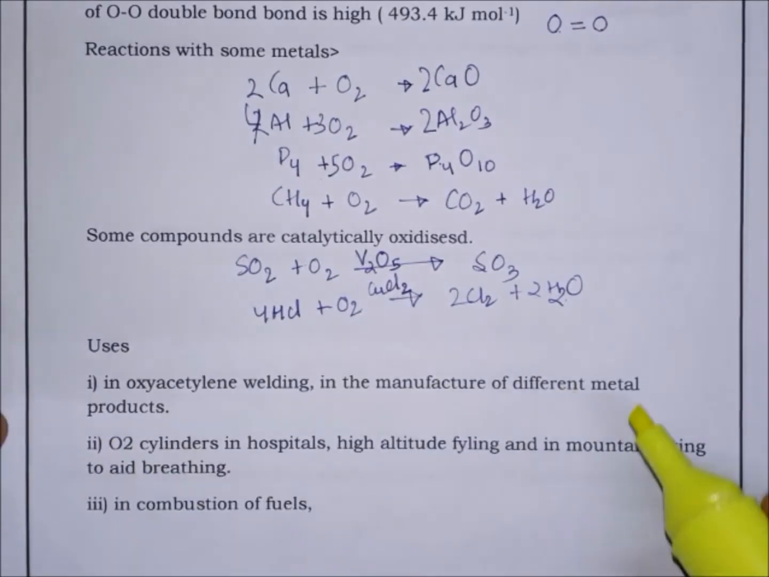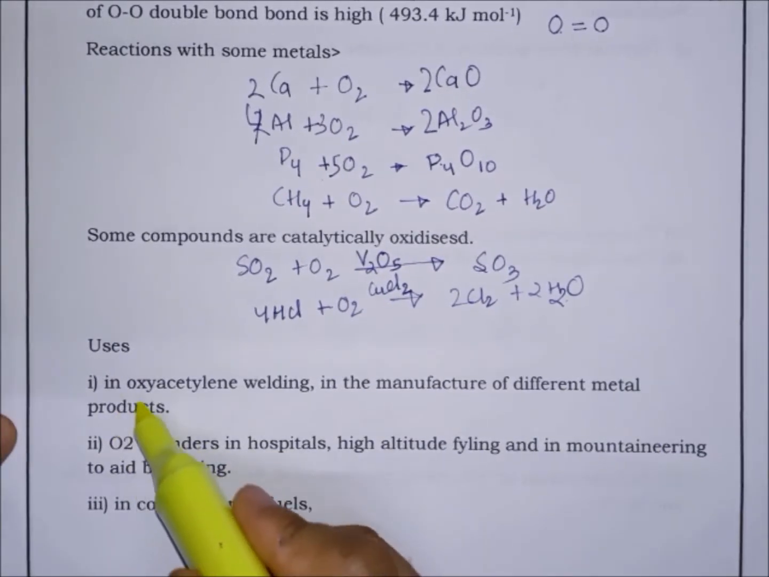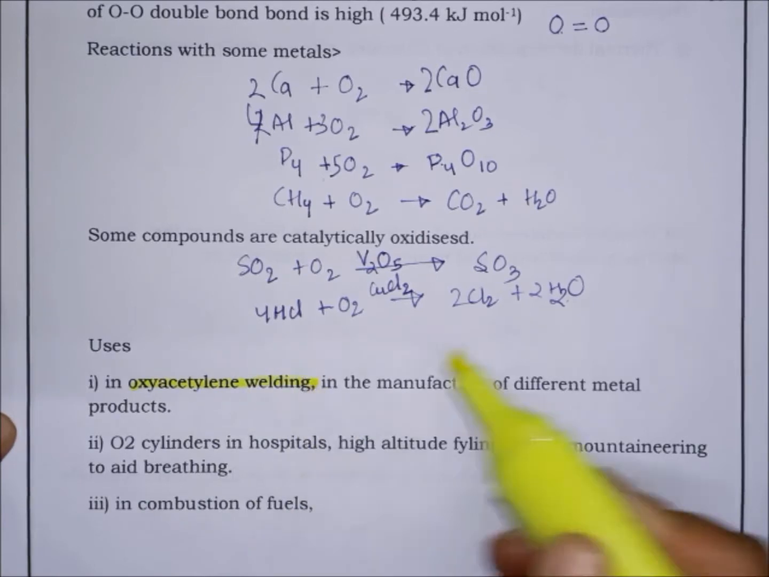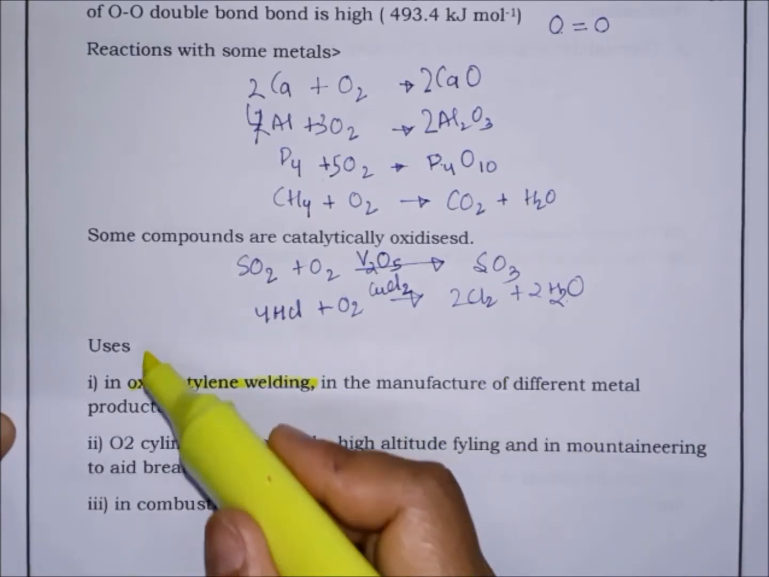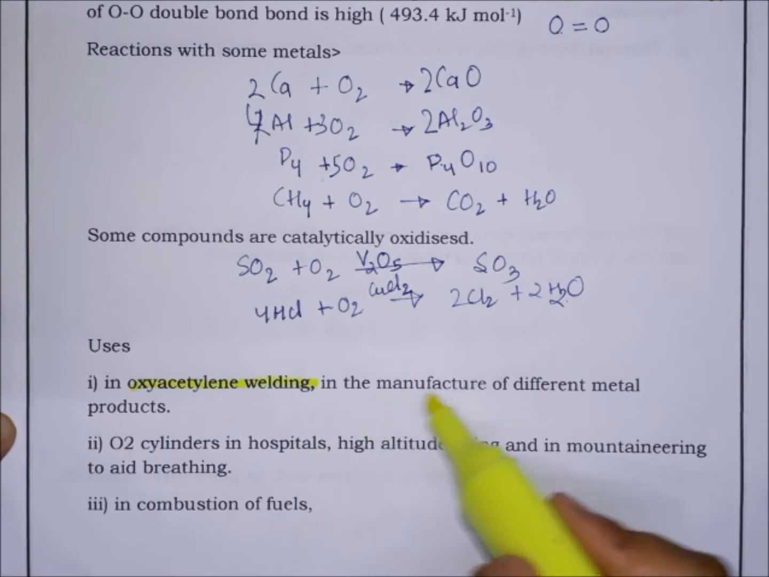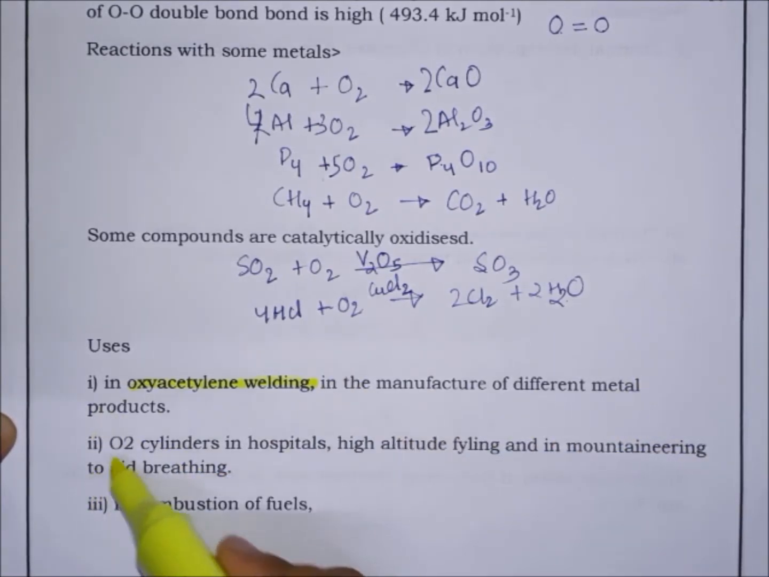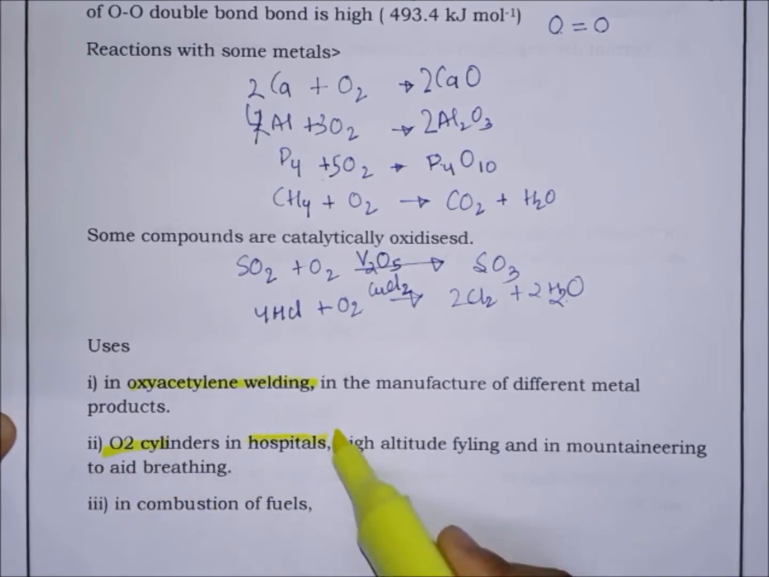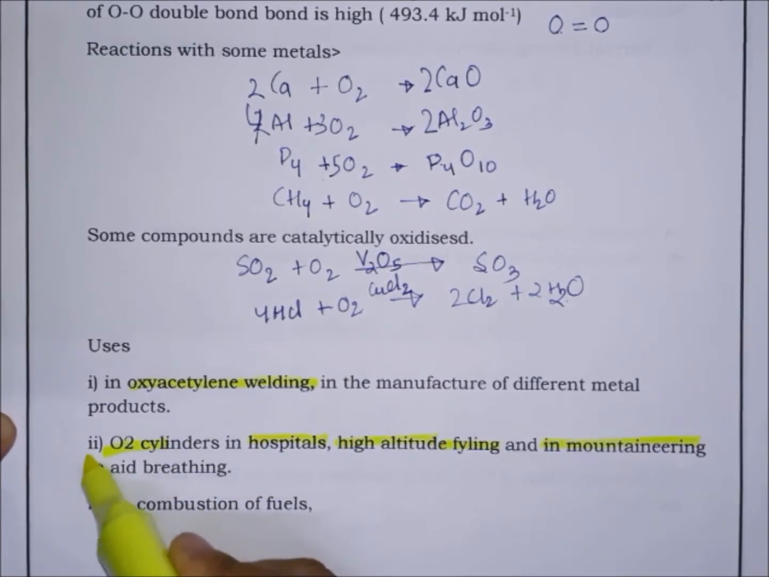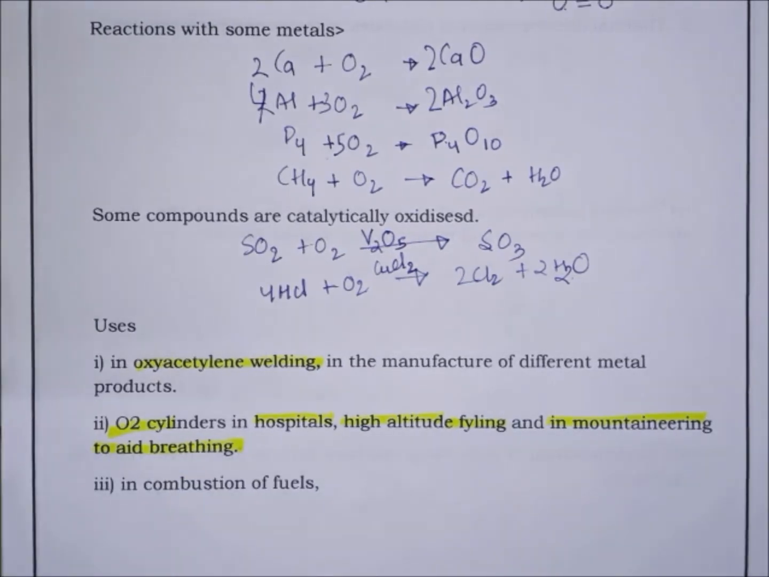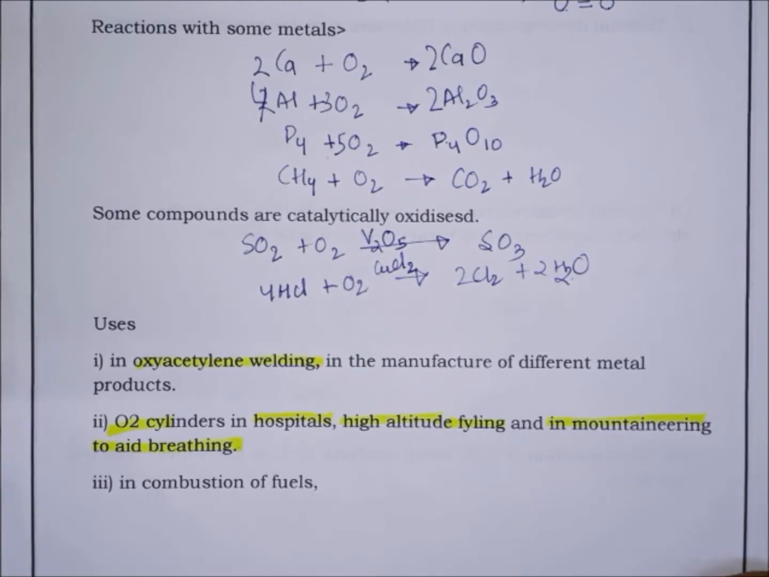Now next, uses of oxygen, dioxygen. It is used in oxyacetylene welding, means welding in the presence of oxygen and acetylene, in the manufacture of different metals, mainly steel products. Oxygen cylinders are used in hospitals, high altitude flying, and mountaineering to aid breathing. It is also used in combustion of fuels. Hydrogen in liquid oxygen provides tremendous thrust for the launch of rockets. So these are the uses of oxygen.